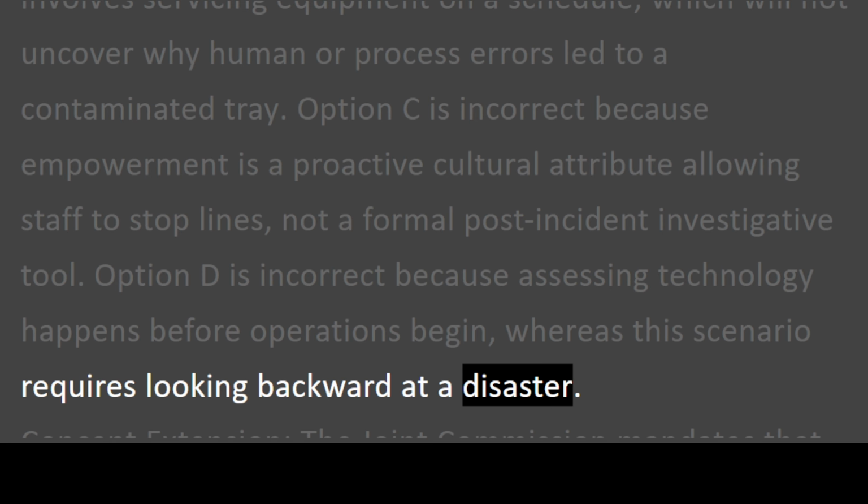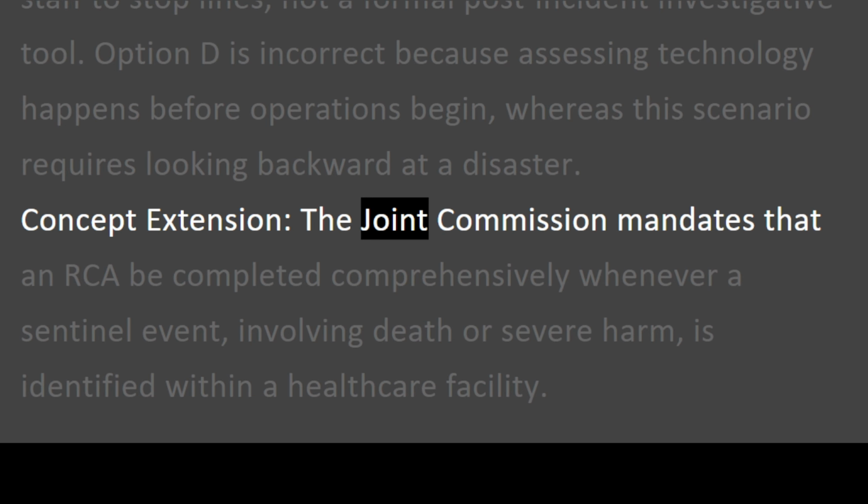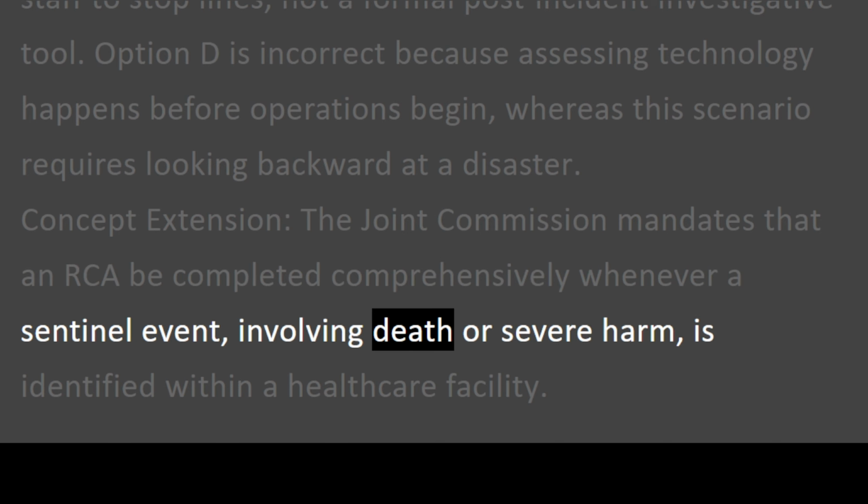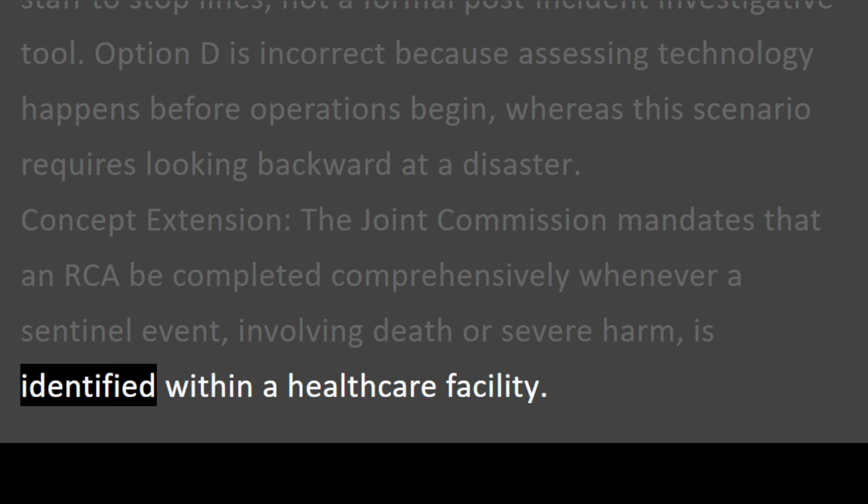Option D is incorrect because assessing technology happens before operations begin, whereas this scenario requires looking backward at a disaster. Concept extension. The Joint Commission mandates that an RCA be completed comprehensively whenever a sentinel event, involving death or severe harm, is identified within a healthcare facility.